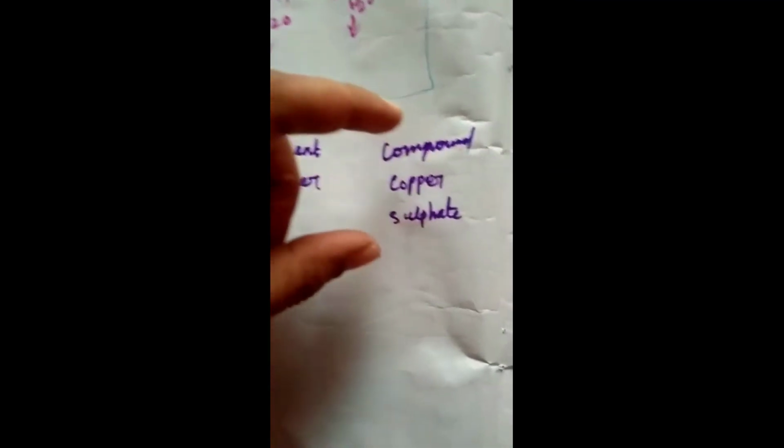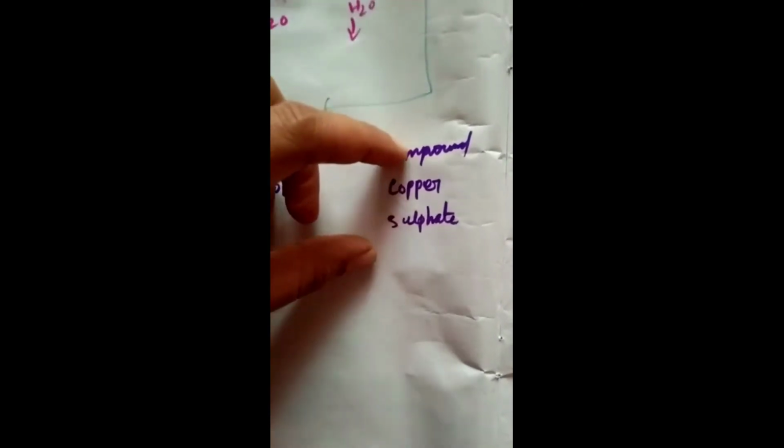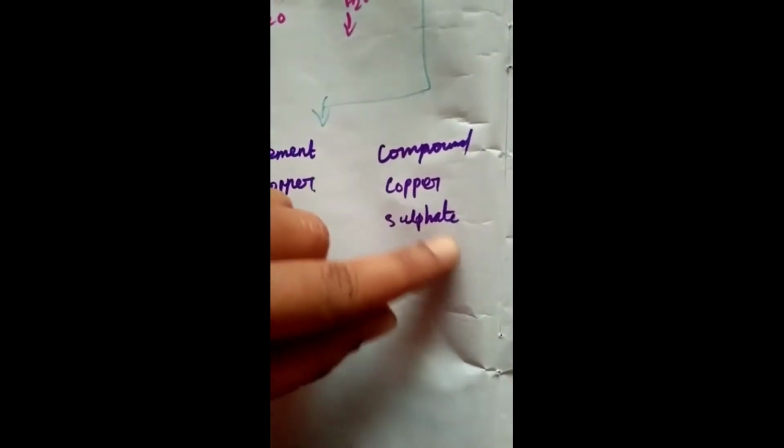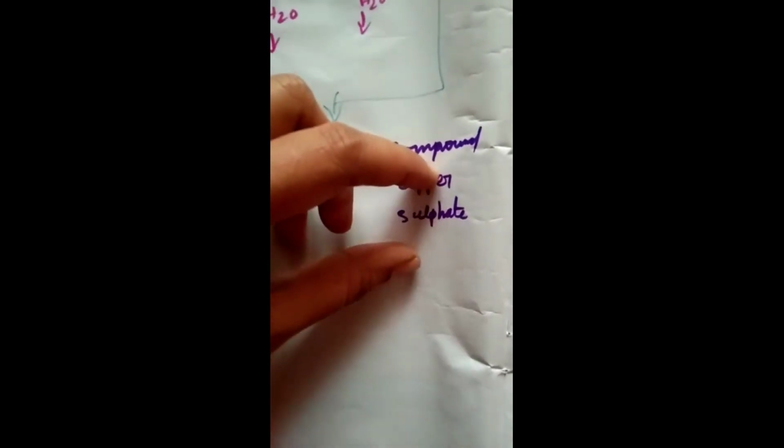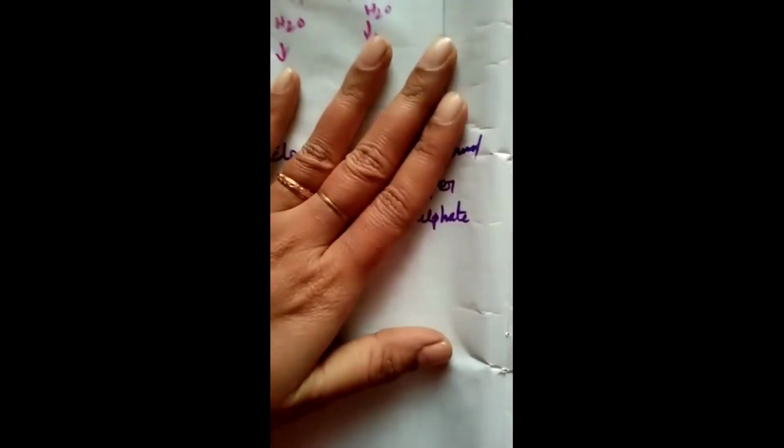A compound is made of more than one element. Copper sulfate is a compound, and so are carbon dioxide, CO2, hydrogen sulfide, H2S, and sodium chloride, NaCl. These are compounds.